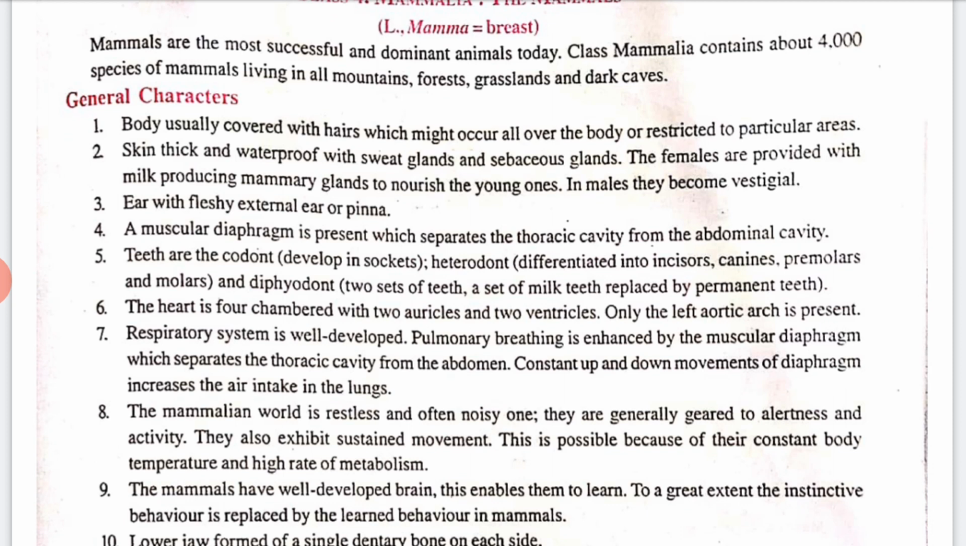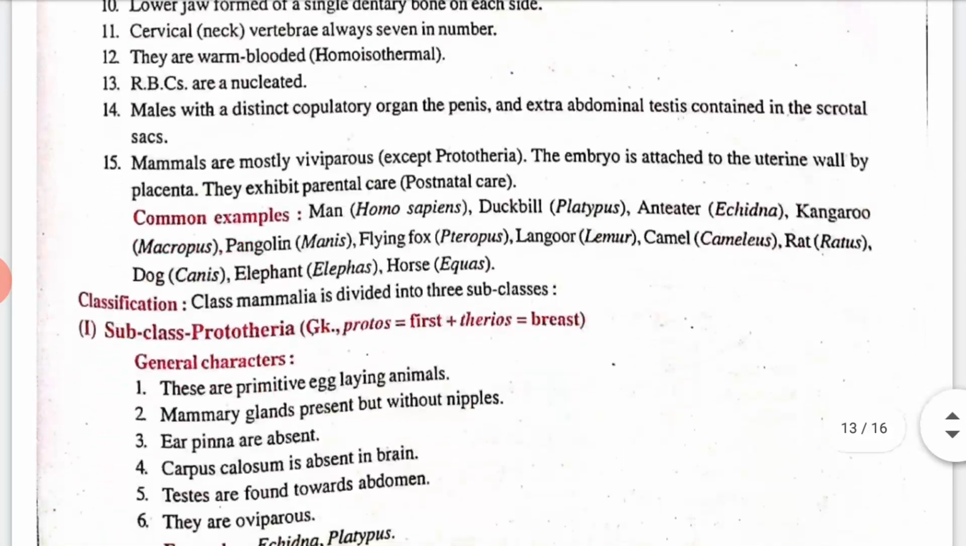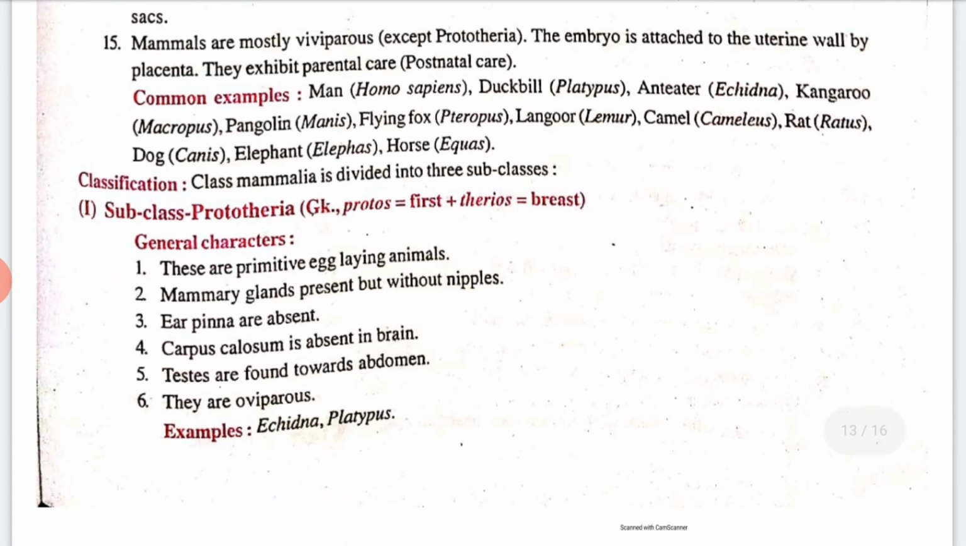RBCs are enucleated. Mammals are mostly viviparous. The embryo is attached to the uterine wall by the placenta. The most common example, firstly, is man, Homo sapiens, we humans. Yes, we also come under the category of mammals.